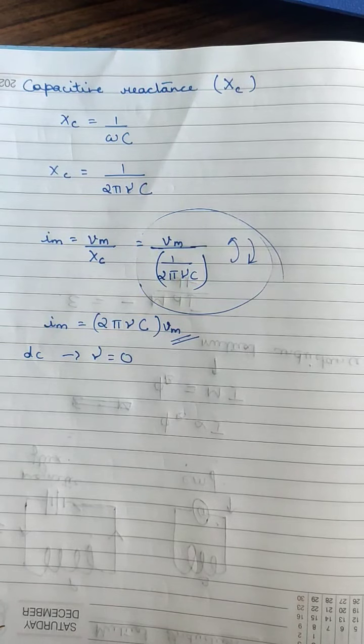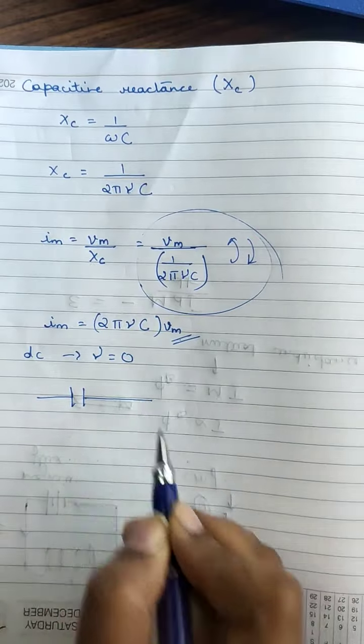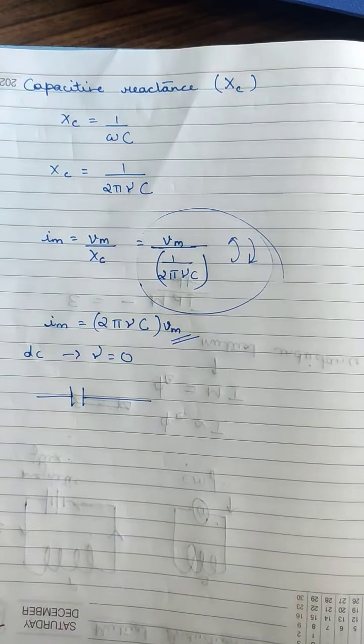So a capacitor allows AC to pass through the circuit, whereas it does not pass DC. A capacitor allows AC current, it does not allow DC current.